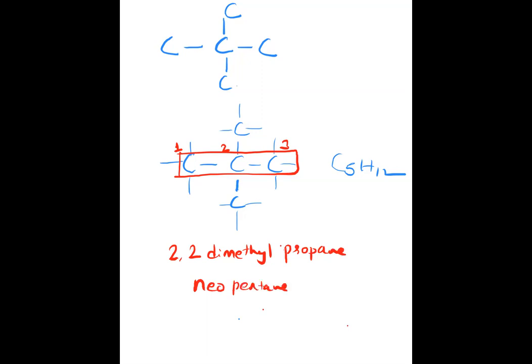Another name is neopentane. Whenever there are two methyl groups like this, it is called neo. When there is only one methyl group on the second carbon, it is iso. So this is neopentane. This is another name, but the standard name is 2,2-dimethyl propane. This is also an isomer of the same compound, pentane.